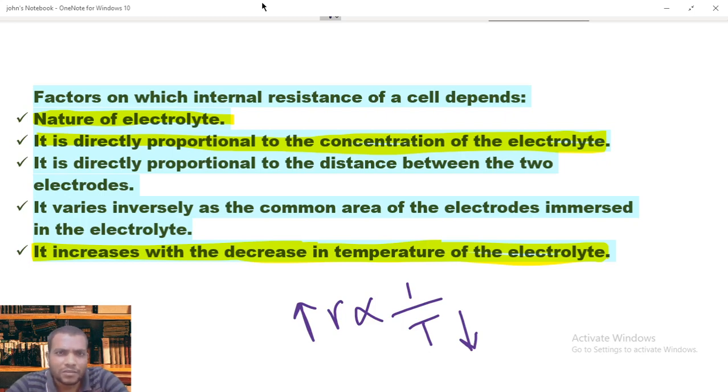If I leave it for 5 days, will my phone show 100% charge? Obviously no. Even if you switch it off and keep it, the battery discharges. What could be the reason? Here you need to think about the internal resistance concept.